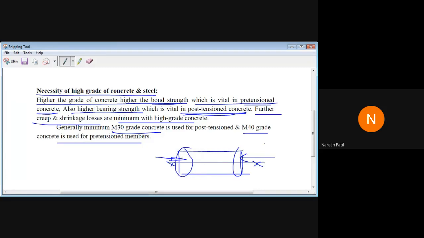The force developed here has to be borne by this concrete, and later on it will pass through the adjacent internal material. So whatever force is developed at the ends has to be borne by the end of the section, or the end concrete where the tendons are locked. That is the reason a minimum M50 grade of concrete is required.